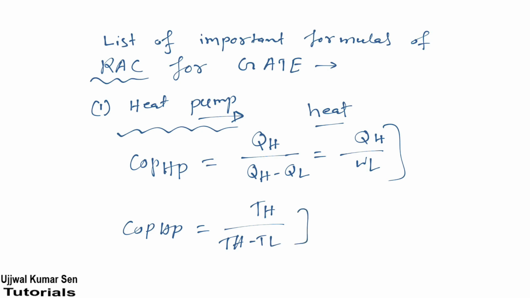Most important thing you need to remember: if the problem gives heat as well as temperature, all the terms TH, TL, QH and WL, then you need to use the heat one to find the COP of the heat pump, and this applies for the refrigerator also.